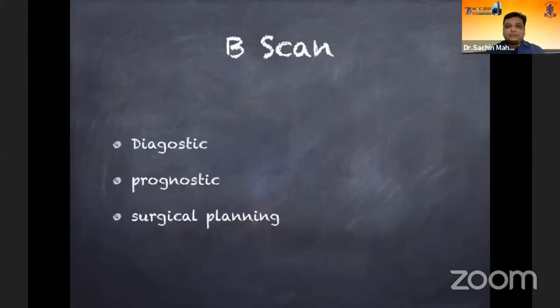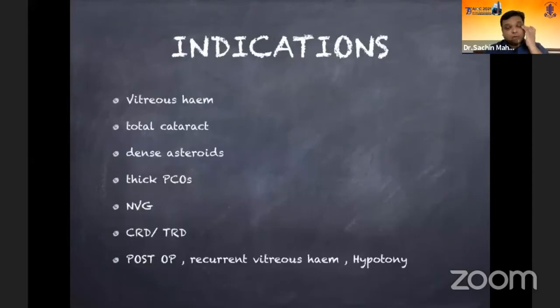How does B-scan help us in a clinical scenario when we see a case of diabetic retinopathy, especially when there is a media opacity? It helps us to diagnose. It is very useful as a diagnostic tool. It also helps us to prognosticate the case and definitely helps in surgical planning. Now we'll go one by one how the B-scan would be used in cases of diabetic retinopathy.